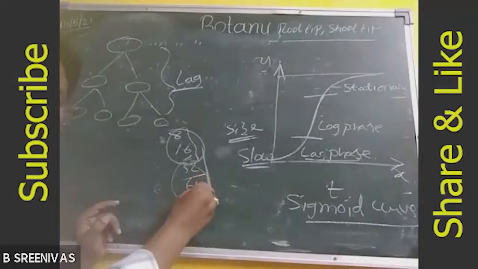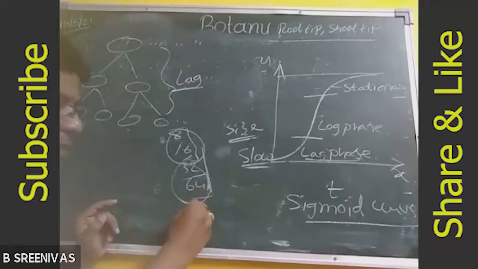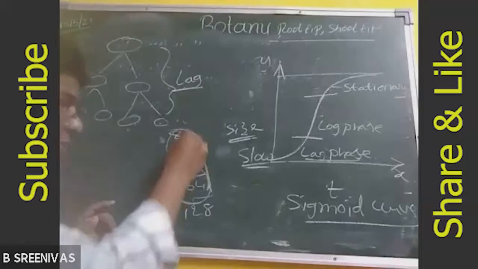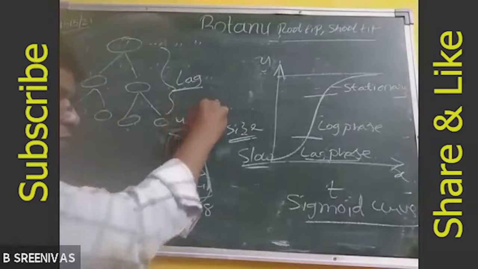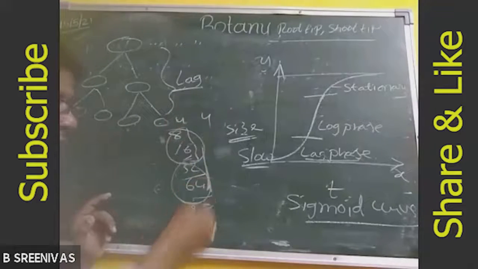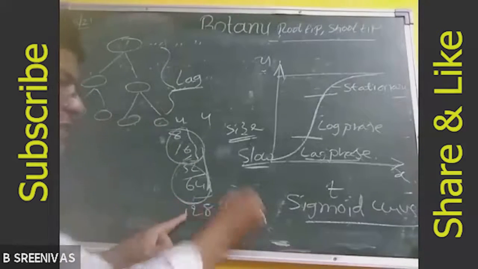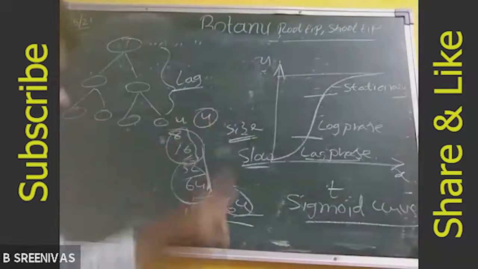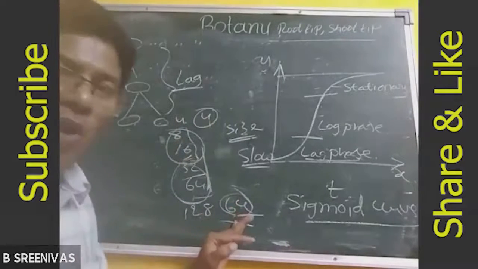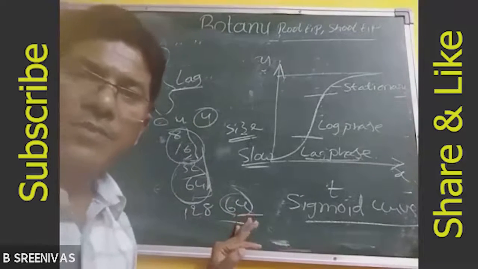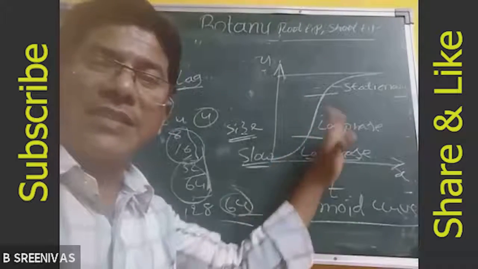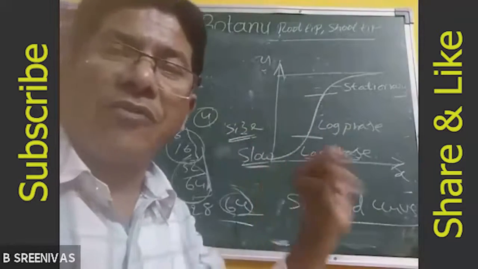Between 4 and 8 the difference is only 4, but between 64 and 128 it is 64. So a lot of variation. Here the growth is very slow, and here growth is more. Did you catch the point? That rapid growth stage is called the log phase.